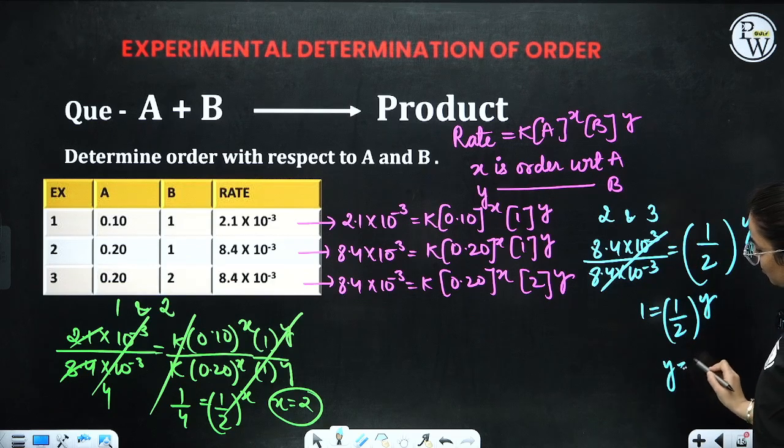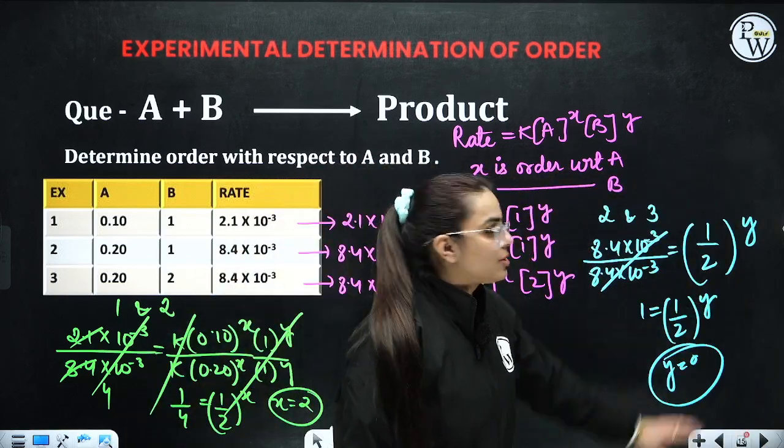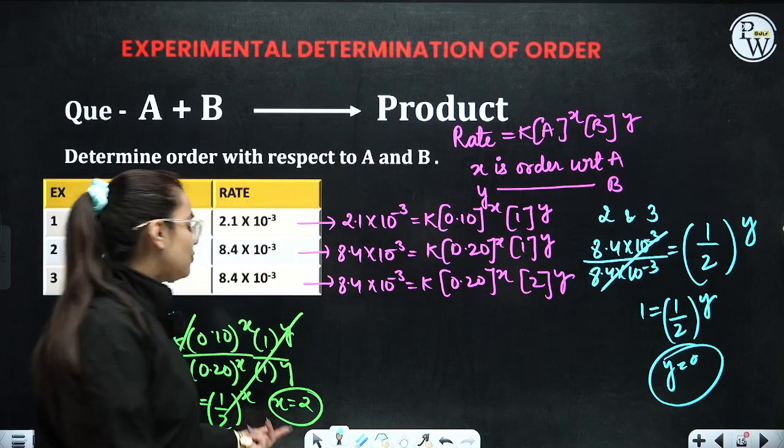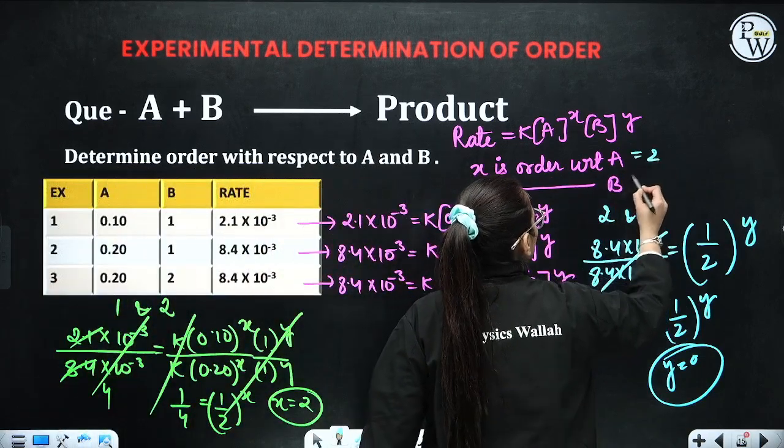So Y comes out to be 0, students. Anything which has a power 0 always comes out to be 1. Hence 1 is equivalent to 1. Right? So here what is the value of X? It is 2. What is the value of Y? It is 0. So this comes out to be 2, Y comes out to be 0.